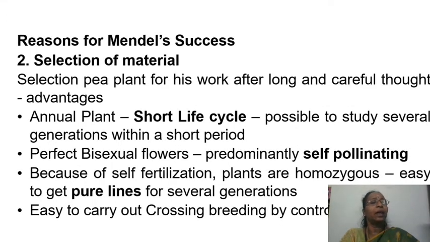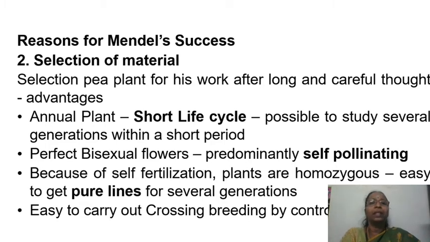And the next criterion is the selection of material, and he selected the pea plant. The name for that is Pisum sativum, and the reason for selecting this is that it is an annual plant and it has a short lifespan, so you can study many generations within a short period of time. And the plants are bisexual. Plants produce perfect bisexual flowers. That means they are predominantly self-pollinating.